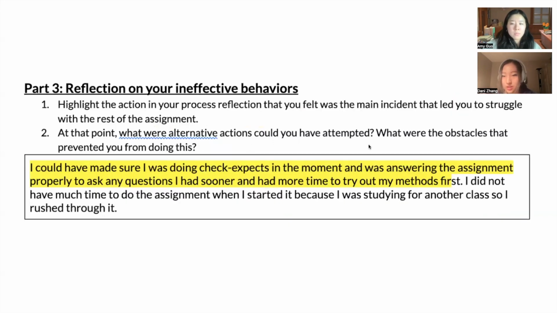And part three is where we reflect on their ineffective behaviors, and we ask the user to highlight an action in their previous process reflection that they felt was the main incident that caused them to struggle with the rest of the assignment. And we also ask them to reflect on alternative actions that they could have tried and obstacles that came in the way of implementing these alternative actions.